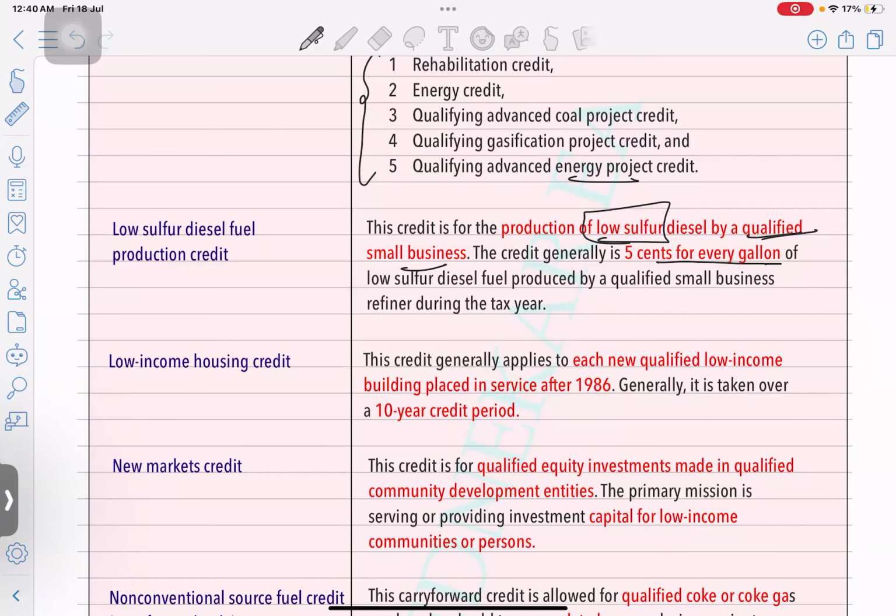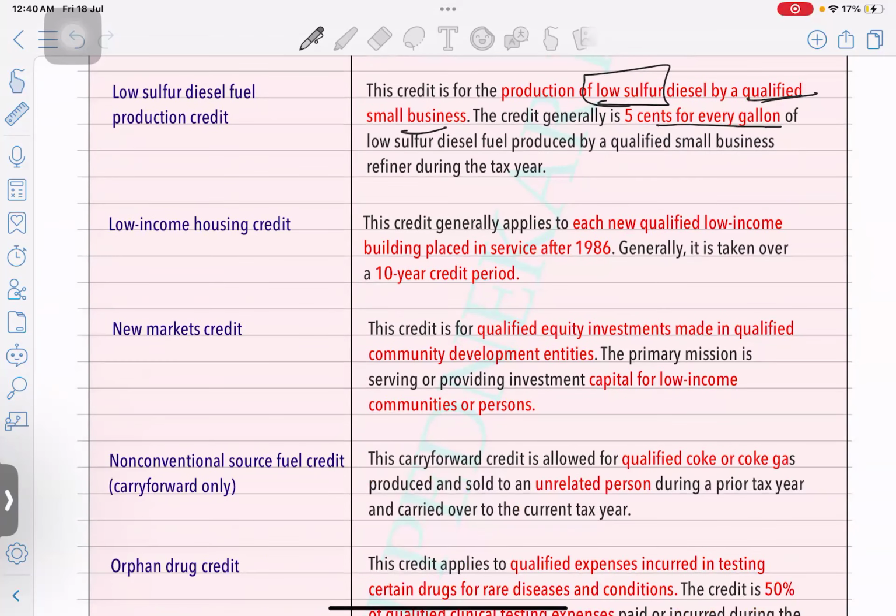Okay. Low income housing credit. This credit is generally applicable to new qualified low income buildings which are placed in service after 1986. Some buildings, some apartments are built for people with low income. They can easily buy those buildings. Okay. Generally it is taken over 10 years.